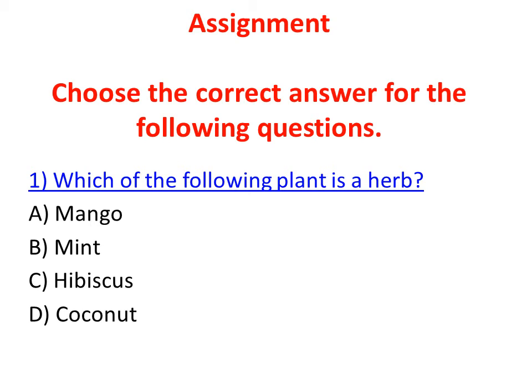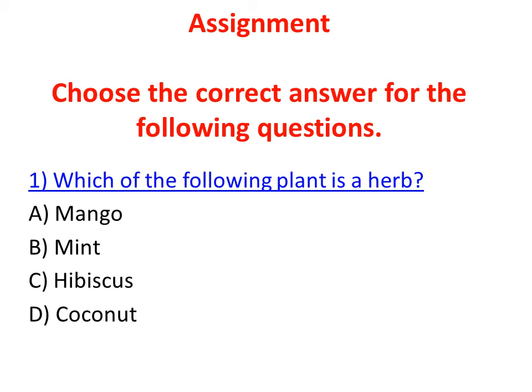As you know, this is general knowledge. Now, this is not just filling one page of exercise and completing the chapter. No, we will learn more and more. So right now, we are just going to solve a few basic questions on plants and animals, and later we'll do the exercise part. So, here goes your assignment.